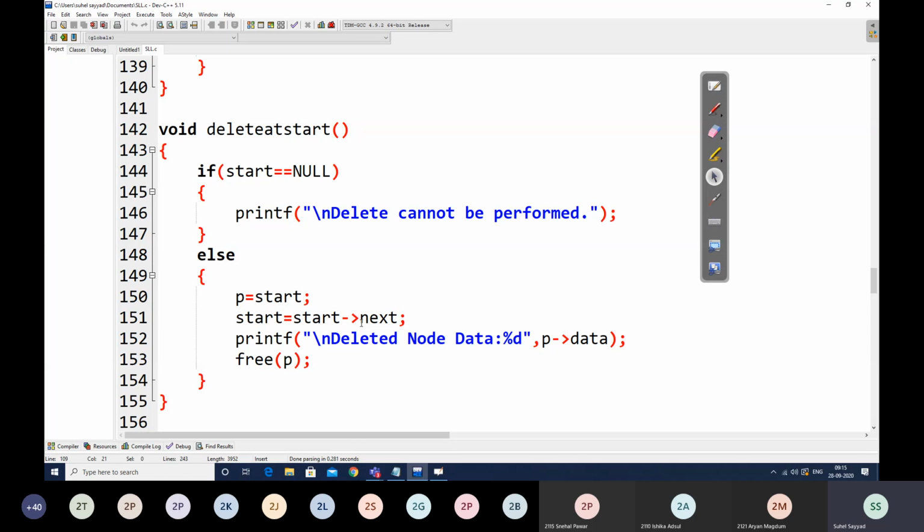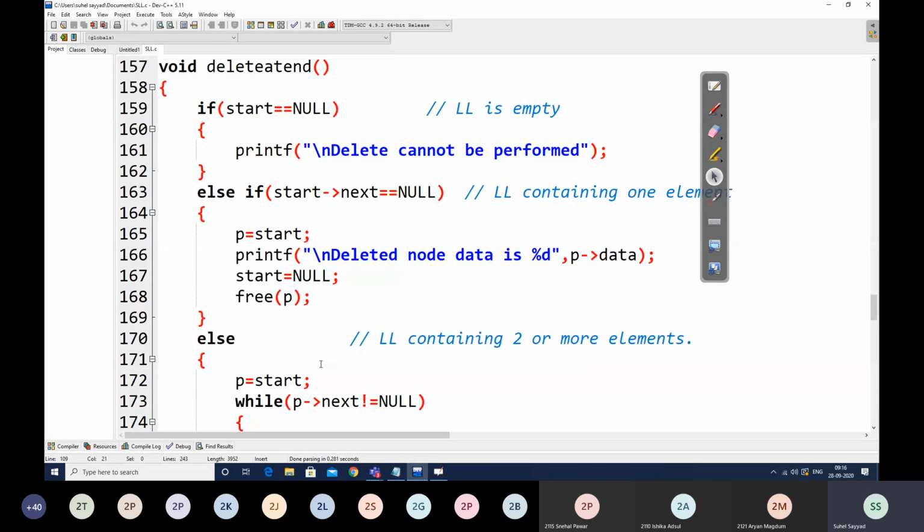Then we will redefine the value of start because we are deleting the starting node. So this start can be made as start's next or it can be made as p's next. Then we print the data which we are removing in the form of p's data. And then finally we write free p. Before we write free p, we try to perform all the operations which will be impacted due to that release of p, so that we will be able to utilize the values inside p. And then we will be writing free p at the end.